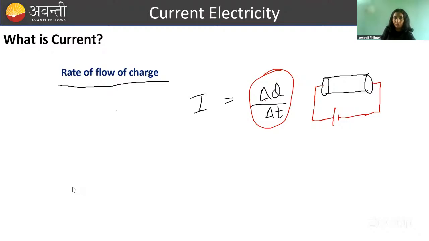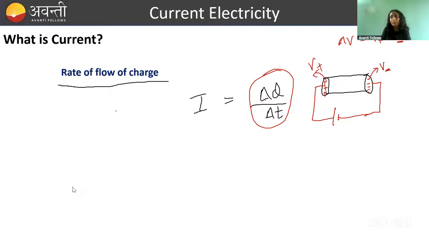So here, if we are connecting this conductor to the battery, what will happen? This end will get positive charge. This end will get negative, not charge. Sorry, this end will get positive potential. This end will get negative potential. Okay, such that there is potential difference. How much? Potential difference is V plus minus V minus. So I will explain here how the charge flows actually.